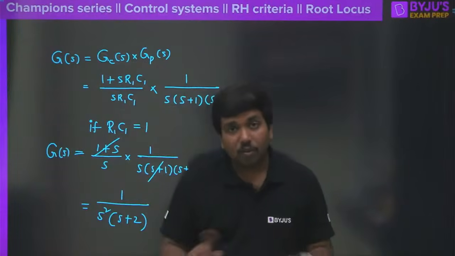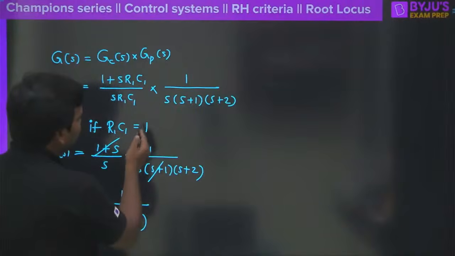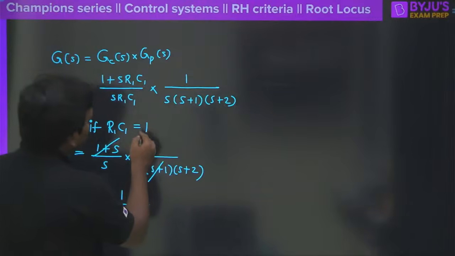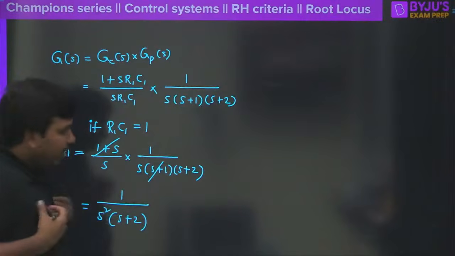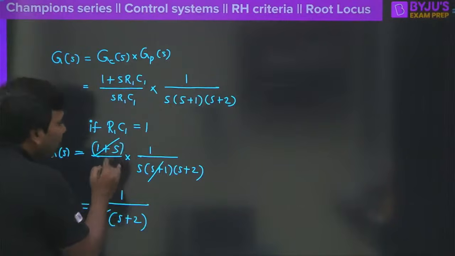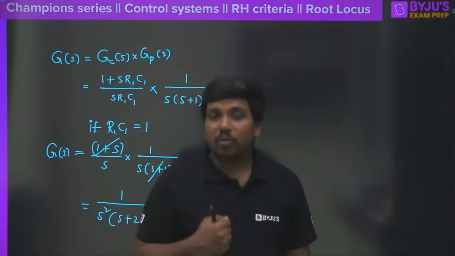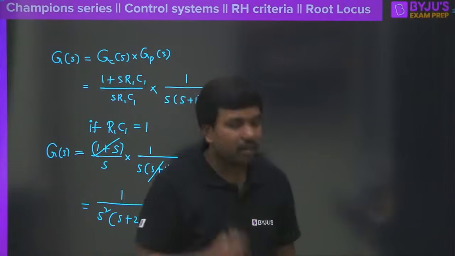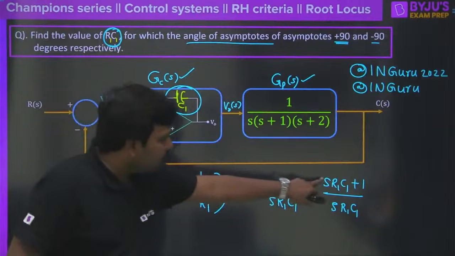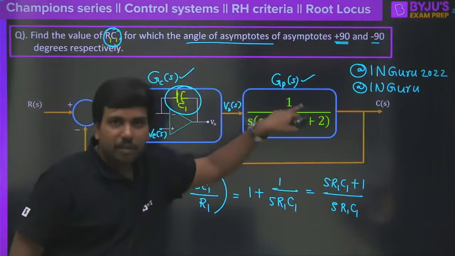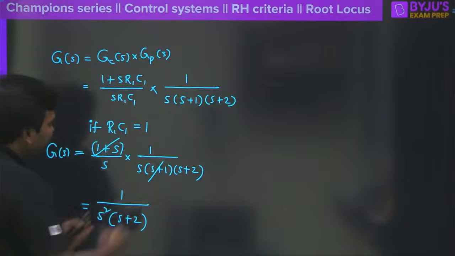Now you may ask me, sir, why should I take R1 into C1 is equal to 1? I will take R1 into C1 is equal to 2. Okay, you take it that. So one pole and one zero must cancel. That is my aim. So this is called a pole zero cancellation. What is happening because of the pole zero cancellation here? Because of the integrator, one of the zeros is going to cancel the pole present in the plant. What is the advantage of that? Will you get any advantage? So let us see what is going to happen.